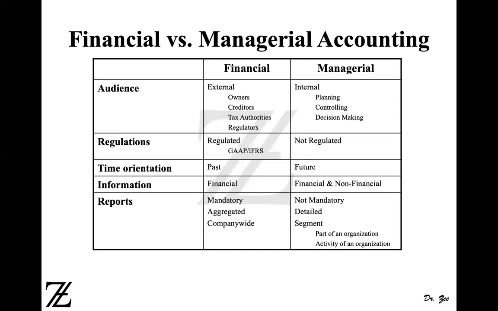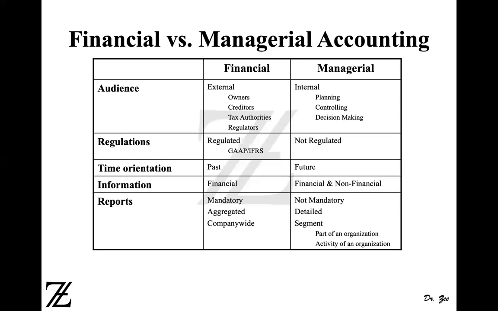You won't see the details of the labor hours that are used, or how much labor cost, and a certain type of labor that you have used. You will see the cost of goods sold. Financial accounting reports will be company wide. So as I said earlier, you will see the financial statement for Procter and Gamble as a whole, or General Electric as a whole, or Johnson and Johnson as a whole.